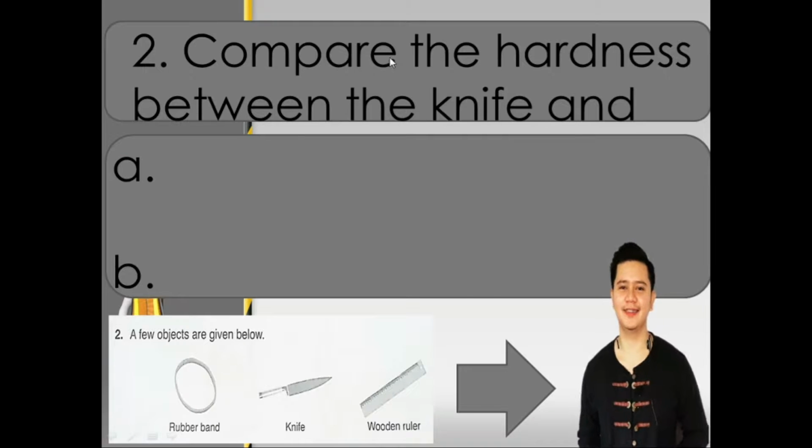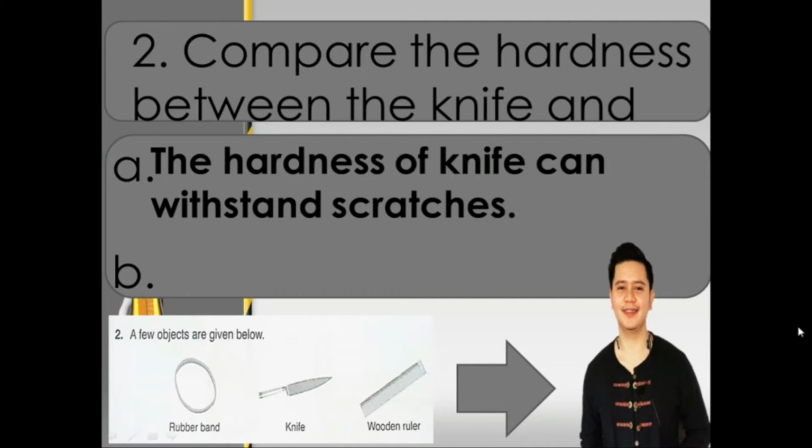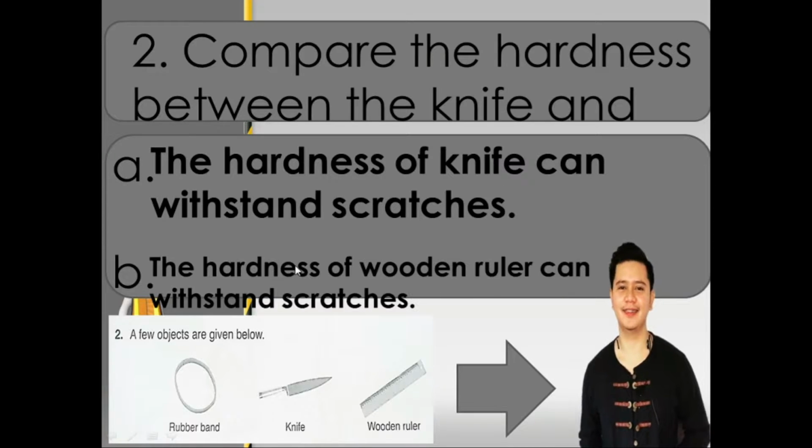Next, number 2. Compare the hardness between the knife and wooden ruler. Is it A, the hardness of knife can withstand scratches, or B, the hardness of wooden ruler can withstand scratches? What is the correct answer? This is letter A. The hardness of knife can withstand scratches because a knife is made of metal.